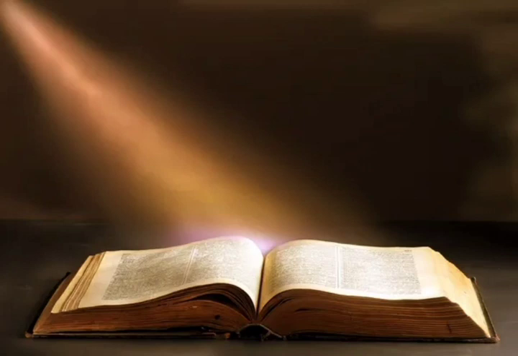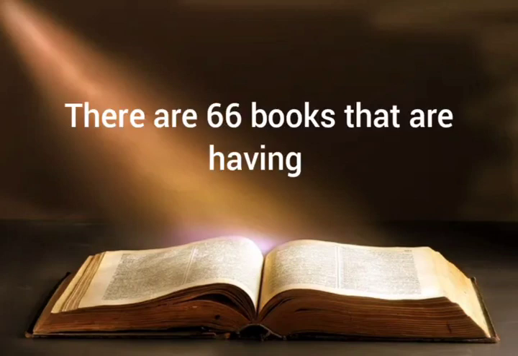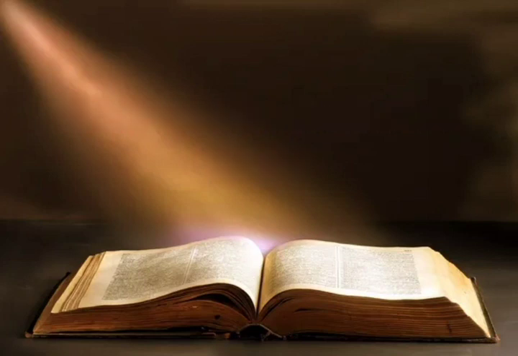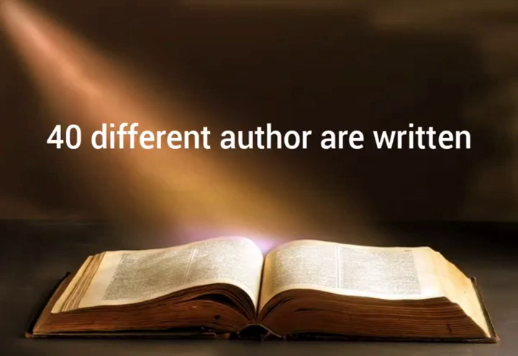Today I'm going to explain Bible knowledge and how they divided the Bible. There are 66 books written by different authors. There are 40 authors who wrote this book.